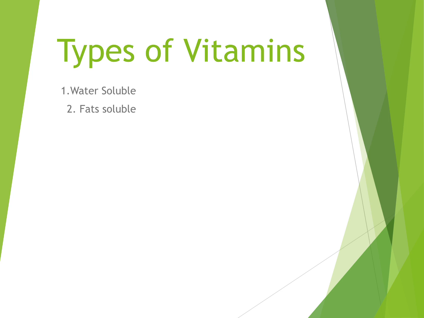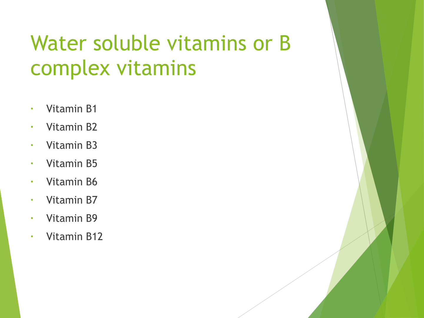Types of vitamins. We divide vitamins into two categories. The first is water soluble vitamins, which are easily dissolved in water. The second is fat soluble vitamins, which are easily dissolved in fats. Water soluble vitamins, or B complex vitamins, are those which are easily dissolved in water and act as hydrophilic.